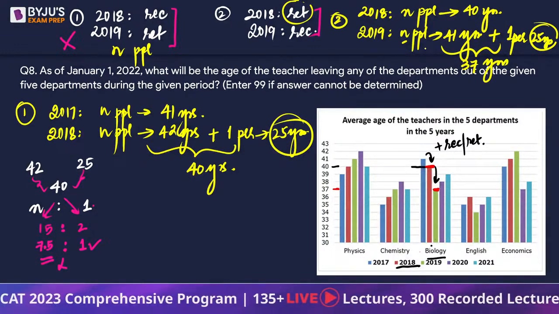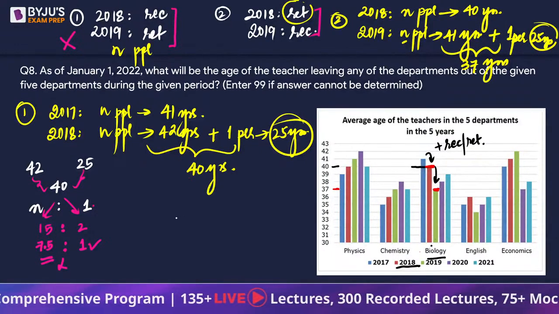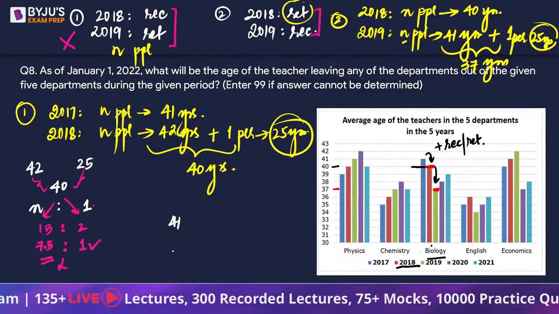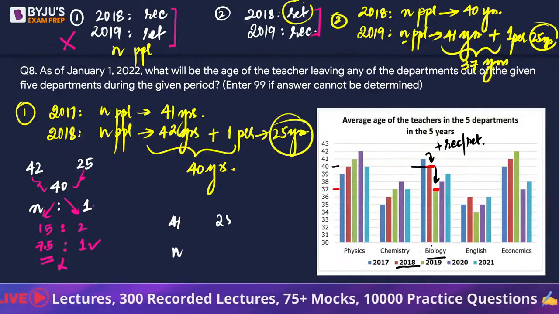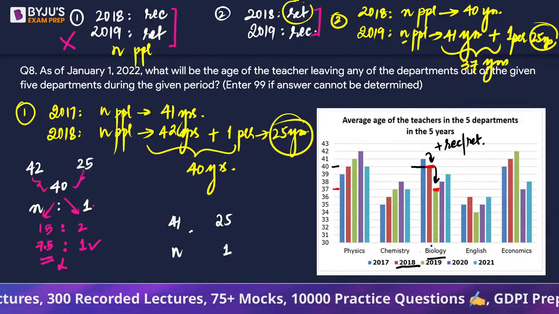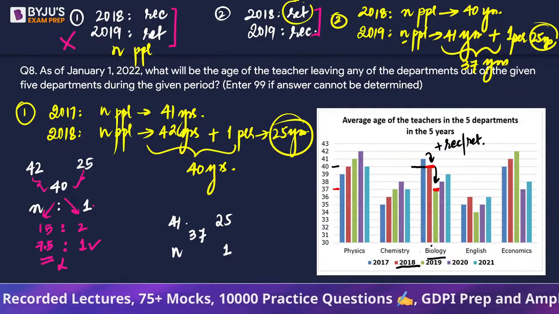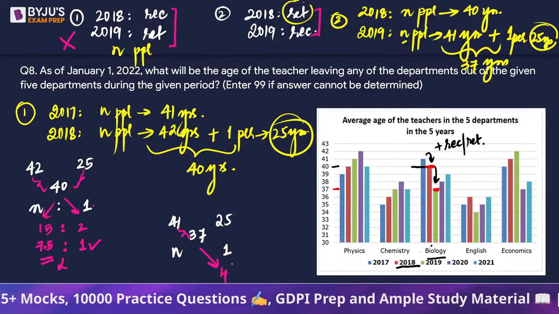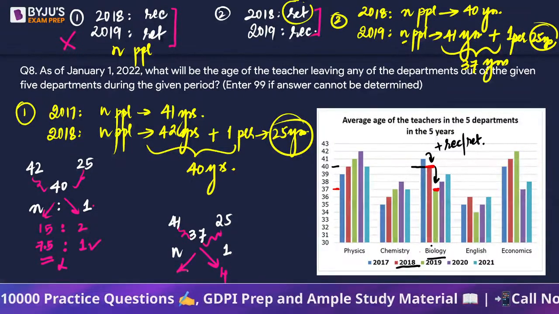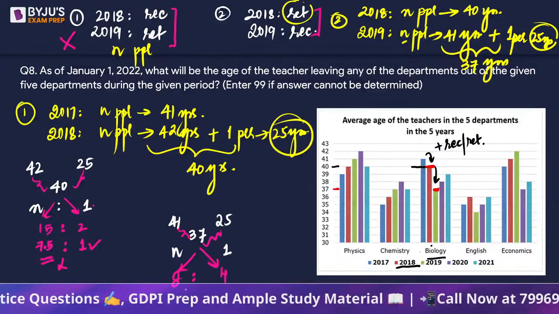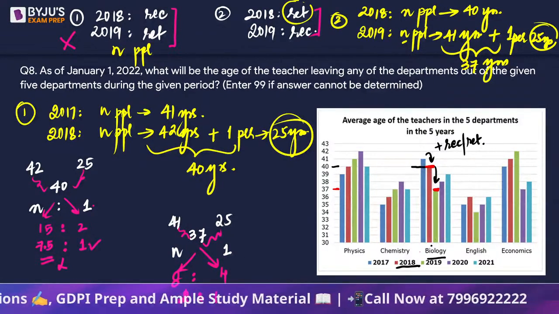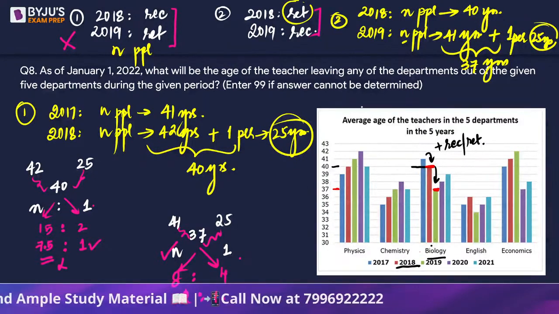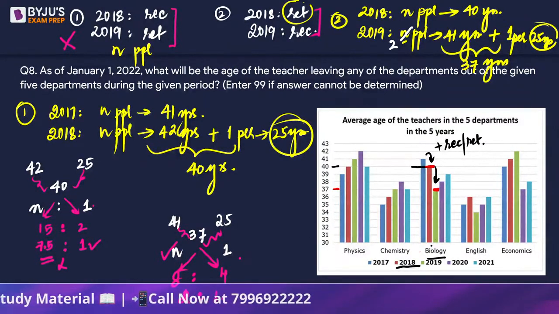So using allegation again, we have n people of 41 years and one person of 25 years, such that the average is 37. Using allegation, 41 and 37, the gap is 4. 37 and 25, the gap is 12. That gives the ratio 12:4, which is the same as 3:1. So n is 3.